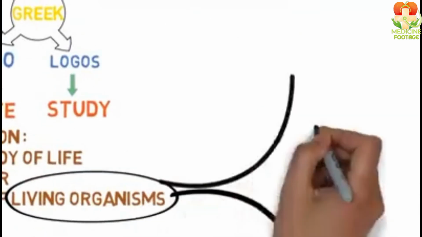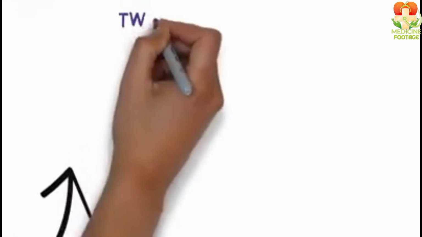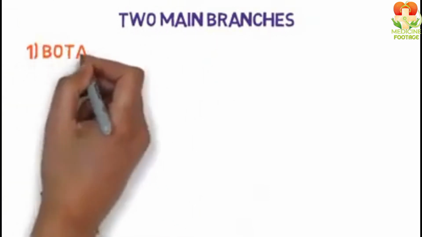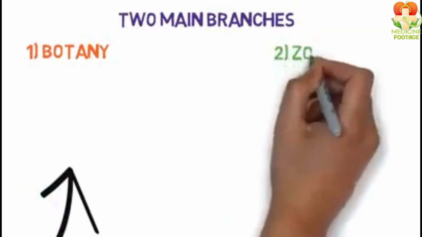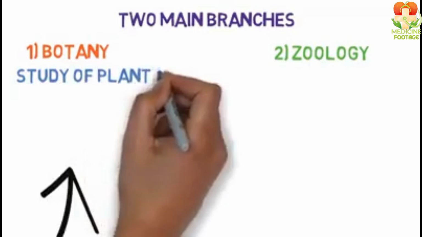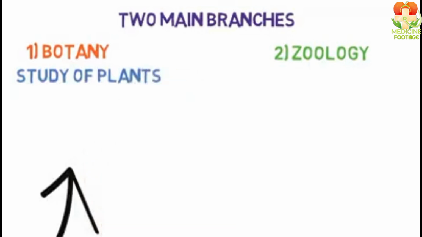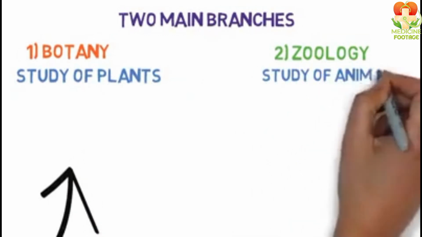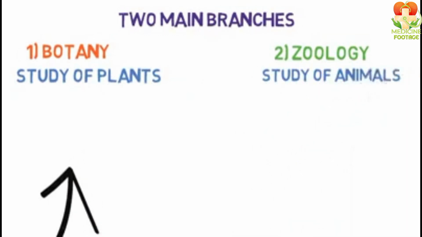Friends, the study of living organisms, that is biology, is divided into two main branches. One is zoology and the other is botany. The first one is botany. We call it the study of plants. That is, this branch of biology is where we study plants. The second one is zoology. Zoo means animals. So the study of animals is called zoology.